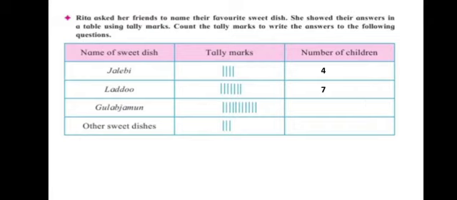How many gulab jamuns do we have? Count carefully now. 1 2 3 4 5 6 7 8 9 10 11. 11. And how many other sweet dishes? We have 3 sweet dishes.